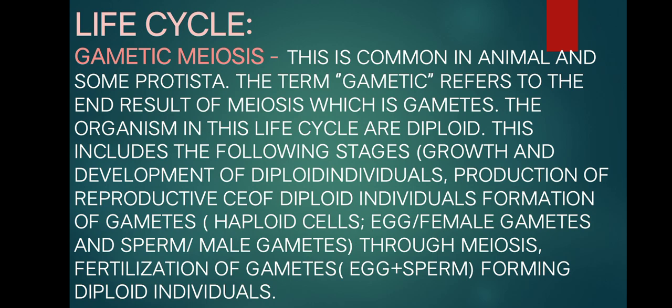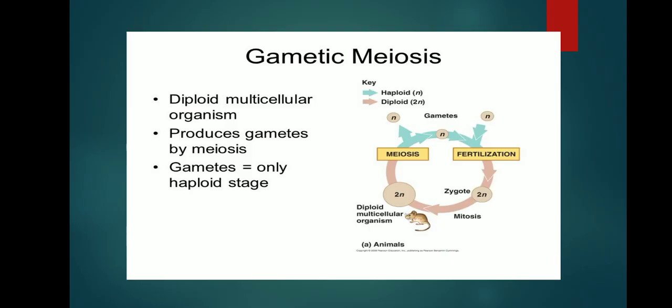The organisms in this life cycle are diploid. This includes the following stages: growth and development of diploid individuals, production of reproductive cells of diploid individuals, formation of gametes, haploid cells, egg or female gametes, and sperm or male gametes, through meiosis, and fertilization of gametes, egg plus sperm, forming diploid individuals. So this is an example of a gametic meiosis diagram.